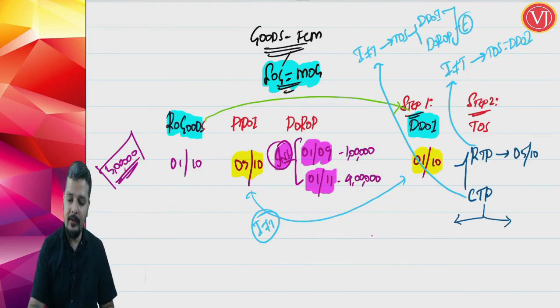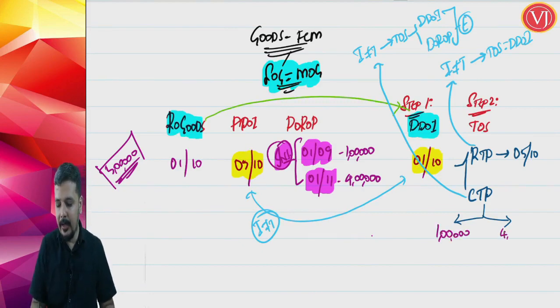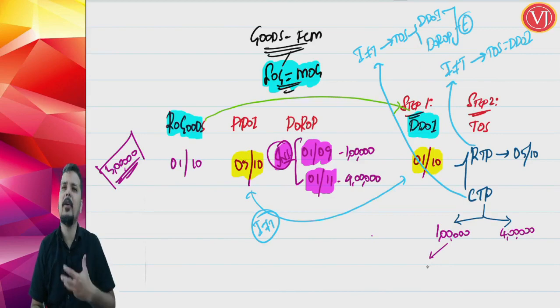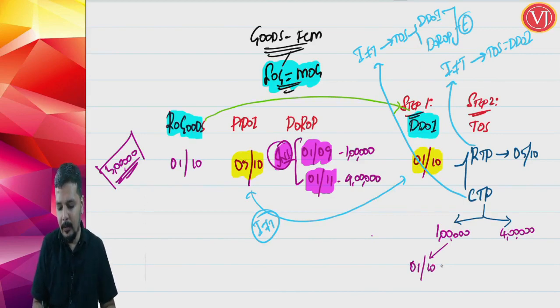So, you work it out separately for 1 lakh, you work it out separately for 4 lakhs. For 1 lakh, what is the due date of invoice? For composition taxable person, the answer is due date of invoice. Why due date of invoice? Invoice is not raised in time. So, due date of invoice is 1st of October, or when the payment is received, 1 lakh, 1st of September. Which is earlier? 1st of September.